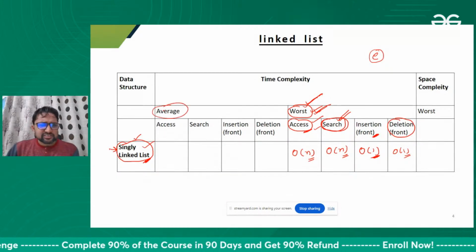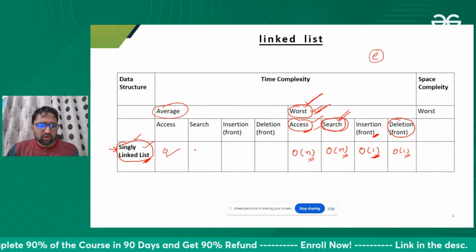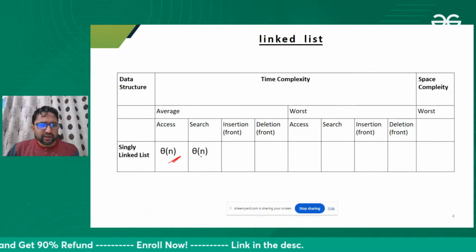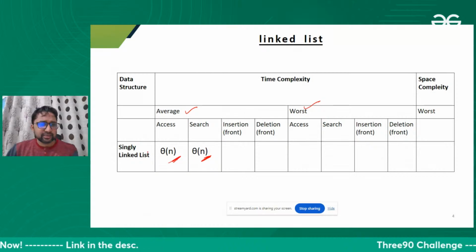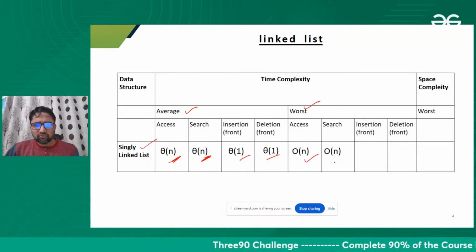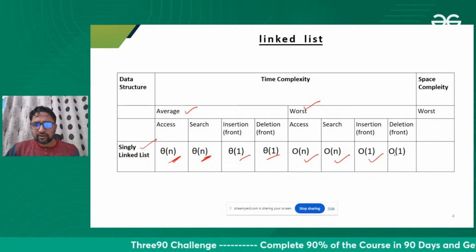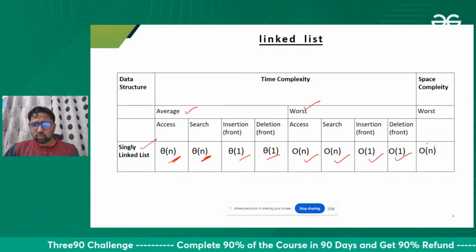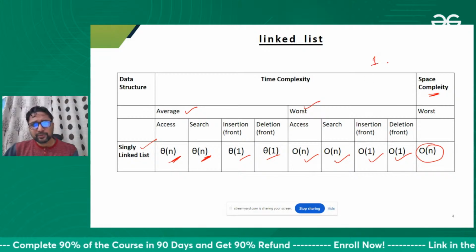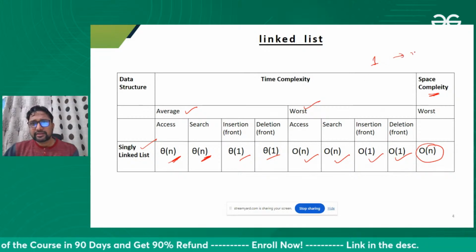Great. On average case also, all will take the same order of n. So let me show you now in proper manner. This is also order of n. This is also order of n. Average case is same as worst case. In the case of singly linked list, this is 1, this is 1. You already told me order of 1, order of n, 1 and 1. And space complexity is n. To store one node, one space, and for n nodes, n space.